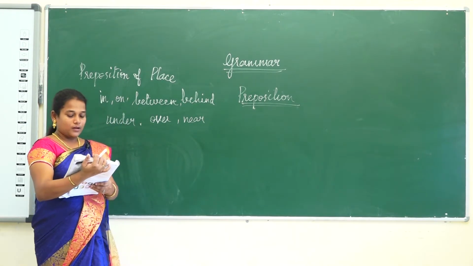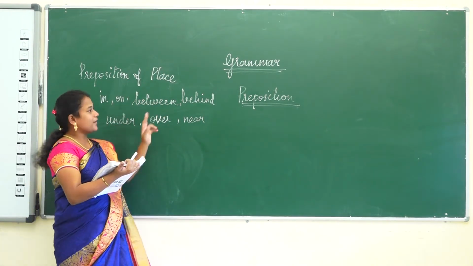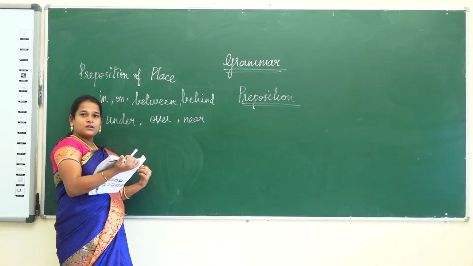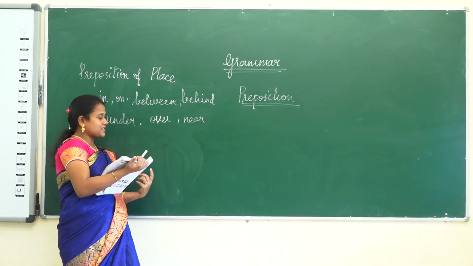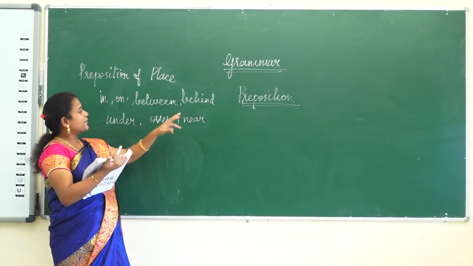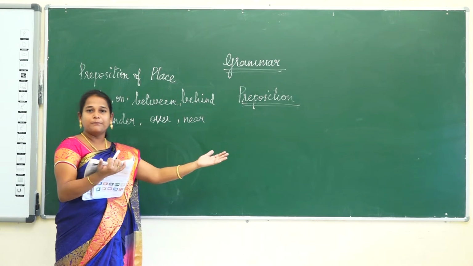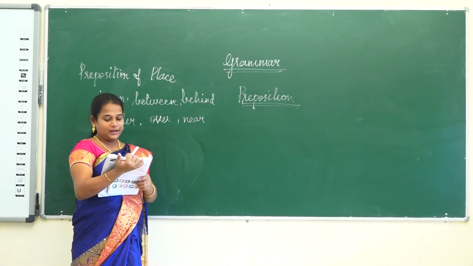Next, on: the cat is sitting on the wall. Between: I am sitting between Ram and Rahim. So, Sita is sitting between Ram and Rahim. Here, behind, I already told you, back. So, my house is behind the temple, my house is at the back of the temple.